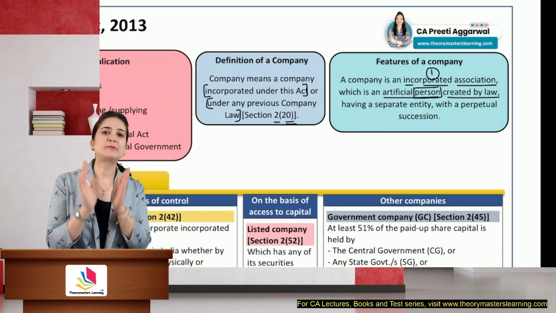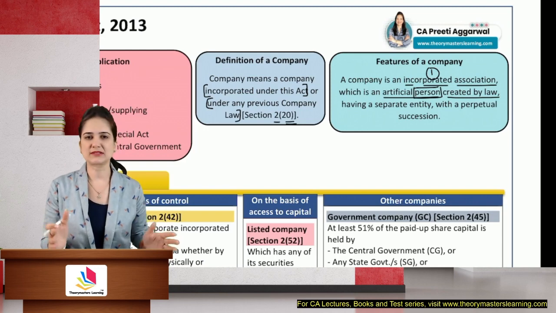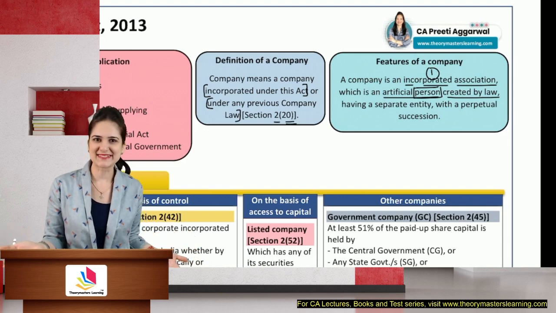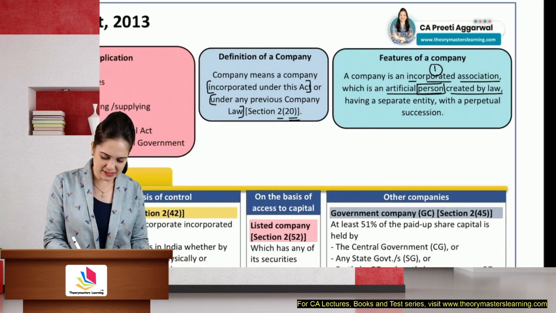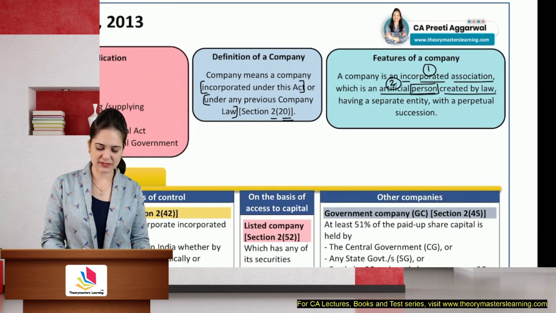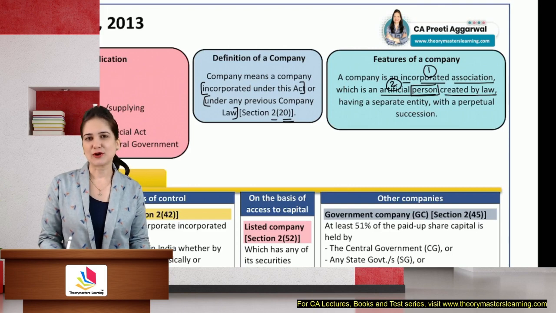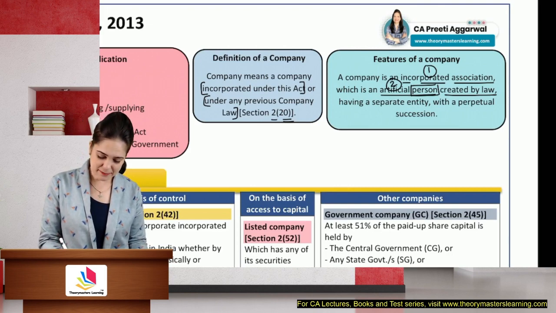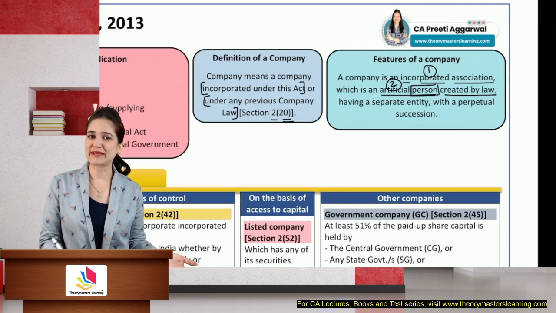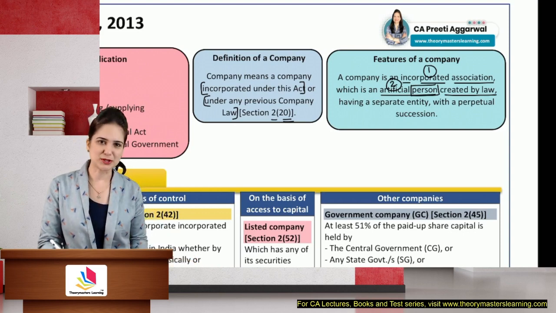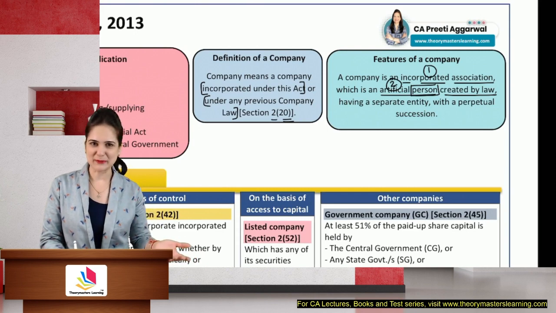So since it's a person, it can perform all the acts like a normal living person. So it's an artificial person. Artificial because it does not take birth like a natural person. It is a person capable of contracting. It is created by law, hence it can be brought to an end also by operation of law. So it doesn't die a natural death, it has to be wound up.